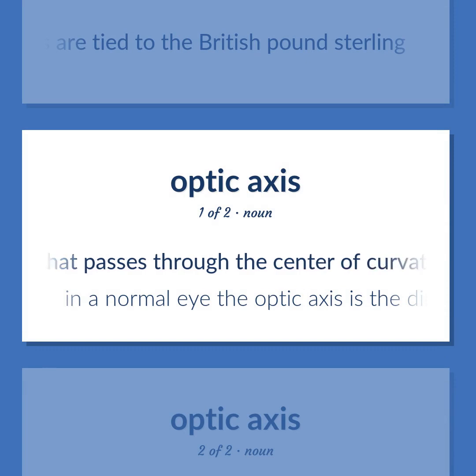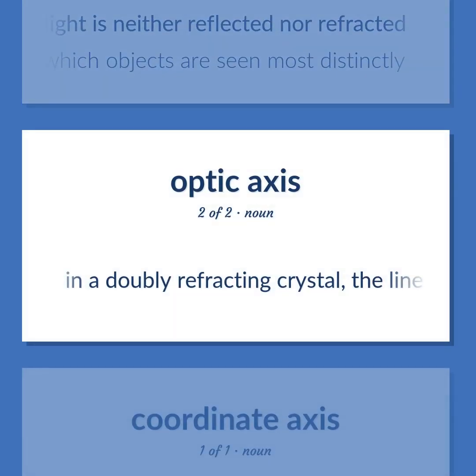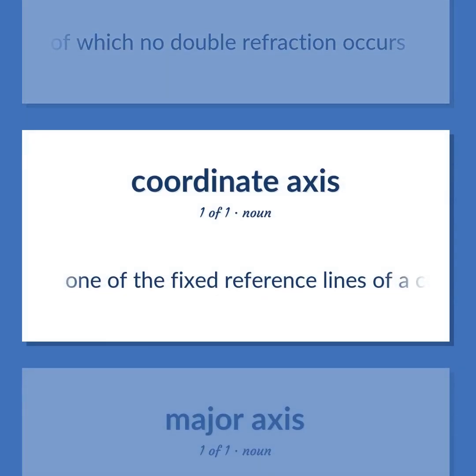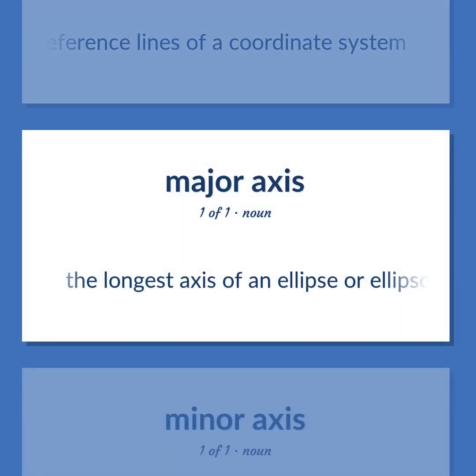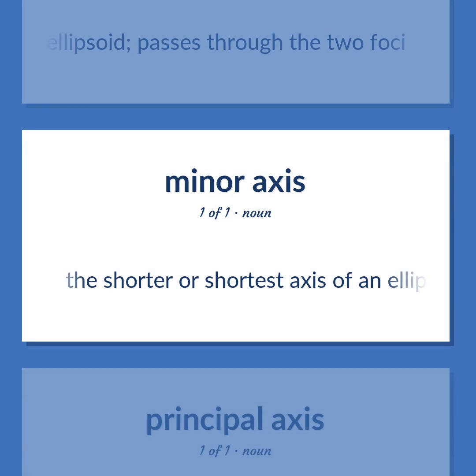A line that passes through the center of curvature of a lens so that light is neither reflected nor refracted. In a normal eye, the optic axis is the direction in which objects are seen most distinctly. In a doubly refracting crystal, the line in the direction of which no double refraction occurs. One of the fixed reference lines of a coordinate system. The longest axis of an ellipse or ellipsoid passes through the two foci. The shorter or shortest axis of an ellipse or ellipsoid.